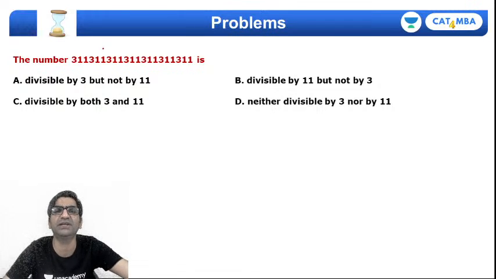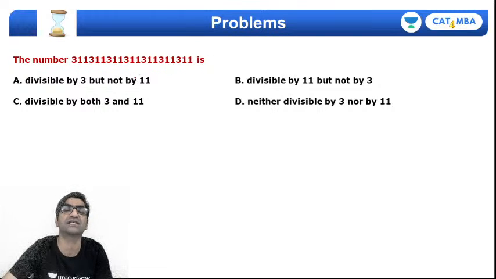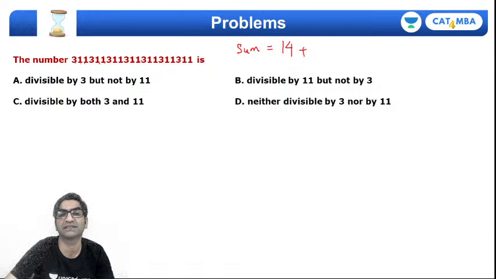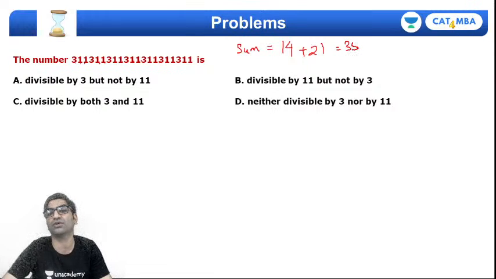So 3 का divisibility rule होता है कि सब digits का sum 3 से divisible है कि नहीं. तो obviously 3 तो ignore, जितने भी 3s हैं उसको ignore कर देते हैं. Ones कितने हैं? 2 plus 2 is 4, plus 2 is 6, plus 2 is 8, plus 2 is 10, plus 2 is 12, plus 2 is 14. So basically the sum of digits will be, I have 14 ones, the sum will be 14, and then the rest are 3s, right? 1, 2, 3, 4, 5, 6, 7. There are 7 3s. That's a total of 21. So clearly I'm getting a total of 35, which means it's not divisible by 3.